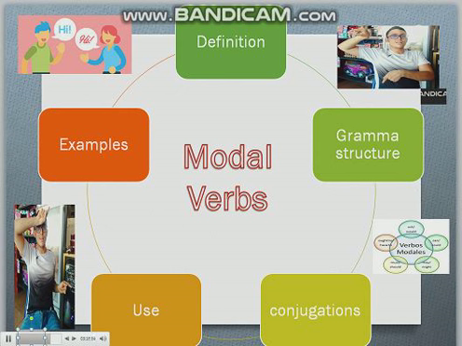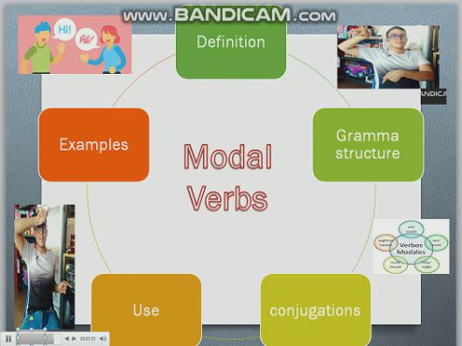Shall. In general terms, its meaning is the same as will, but it has ceased to be used in the United States. For example, we shall ask first. She shall not enter. Shall I call an ambulance?